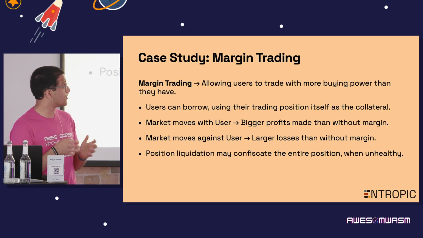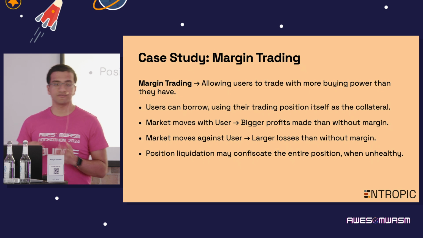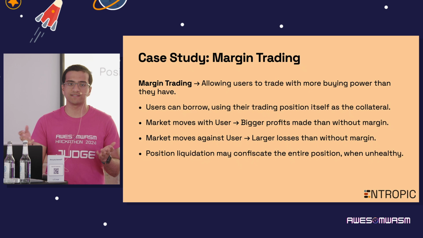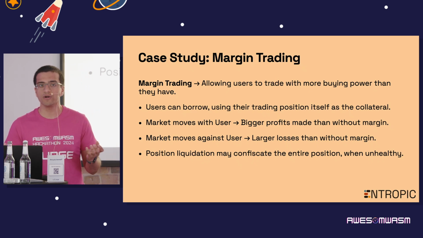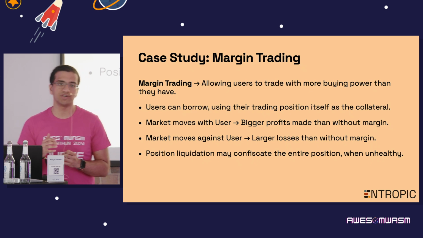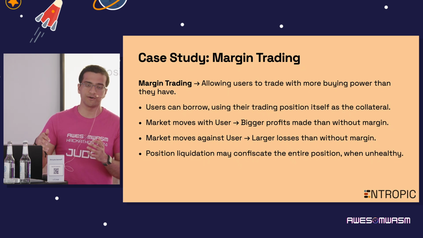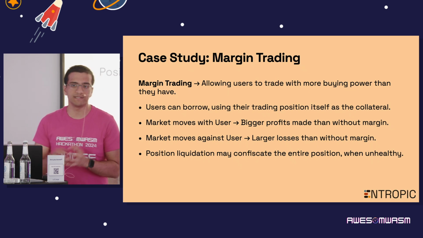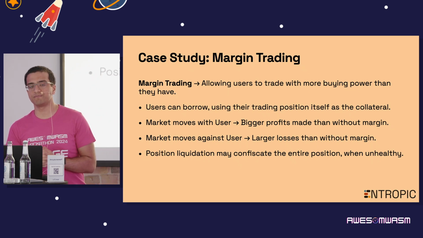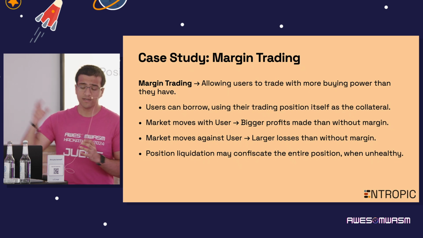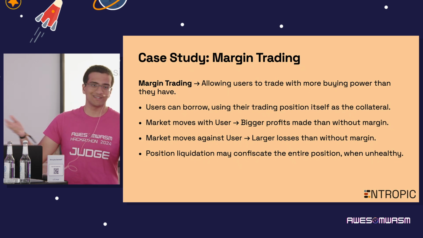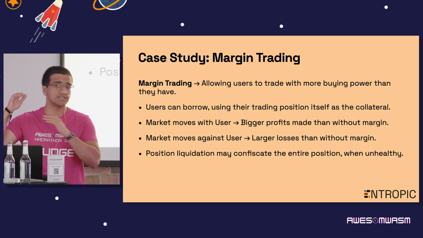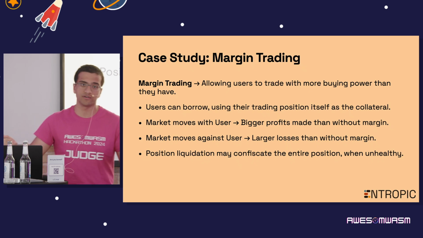The first case study I want to go over is margin trading. So just for some background, margin trading is the concept where a user who has, let's say, $100 worth of buying power has very strong conviction on the price of some asset going up or down. And let's say that they're betting that the price of Bitcoin goes up by 10x. And they buy $100 worth of Bitcoin expecting the price to go up by 10x. When the price, let's say, does go up by 10x, they'll have $1,000 worth of Bitcoin. But since they started off with 100, their profit is only $900.